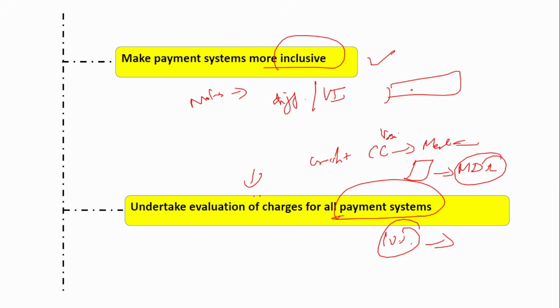So the RBI should continuously evaluate such that the charges are not so high. How will they know? That is by evaluation, that is, looking into the market and continuously monitoring the charges that are taken by these payment systems.